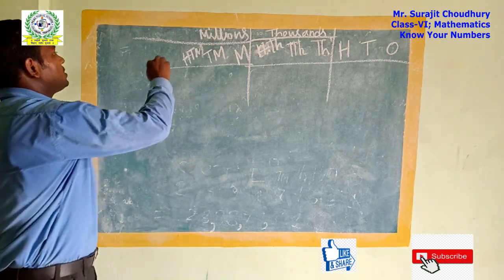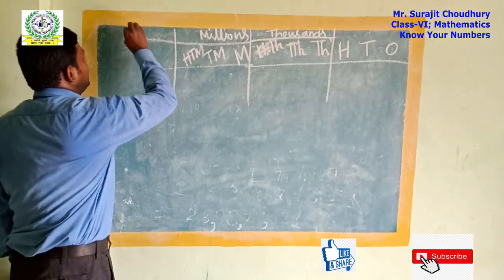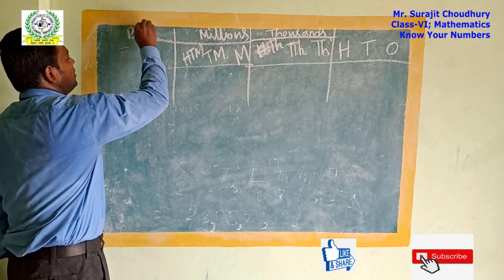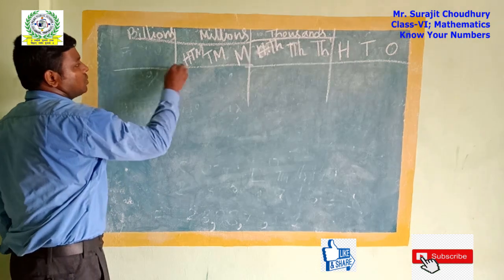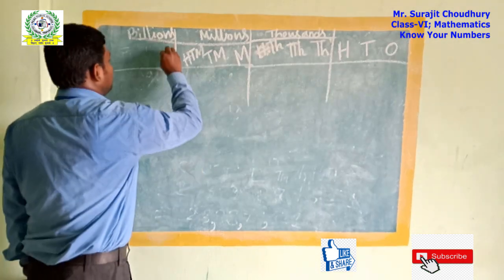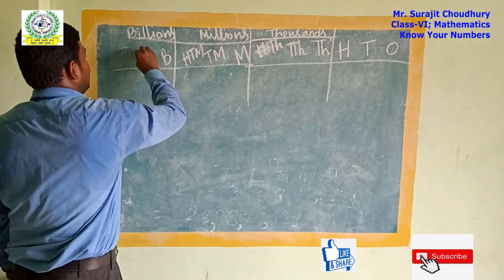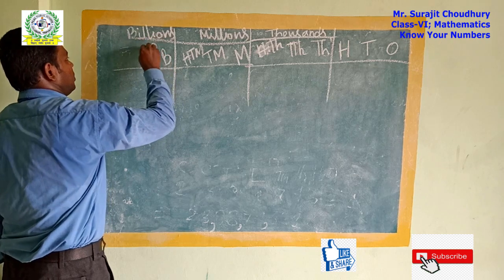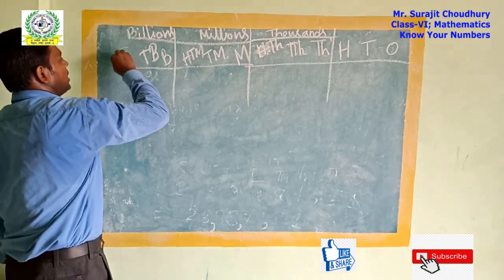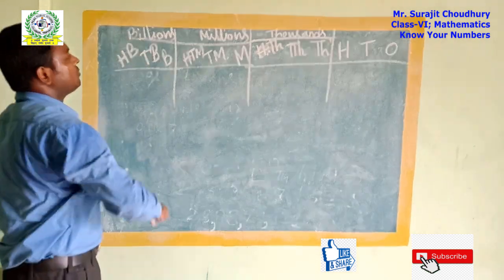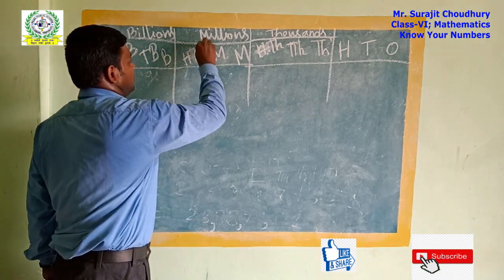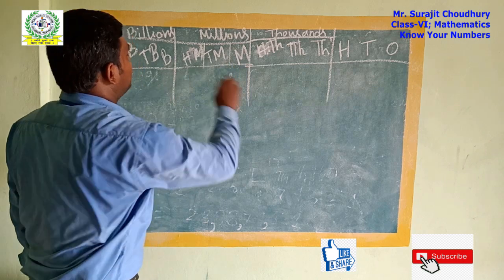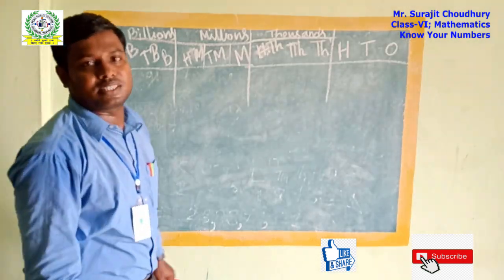Next, after millions, it will come for the billions place. Billions place. Here also, in a similar way, 1 billion will be there. Then 10 billion will be there, which I have written short as TB. Then 100 billion will be there, HB. In a shorter way, each period has 3 places.